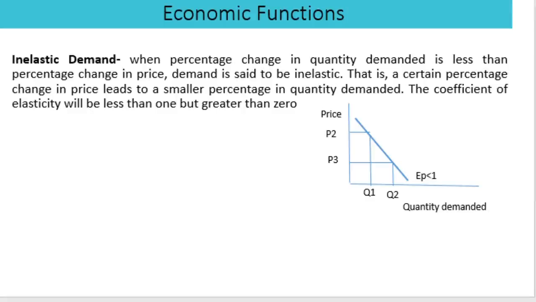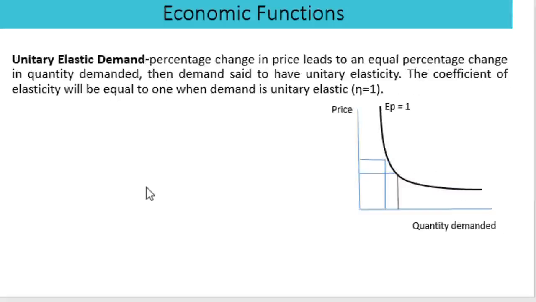And the third type of elasticity is unitary elasticity of demand. That is, the percentage change in price leads to an equal percentage change in quantity demanded. Then the demand is said to be unitary elastic, and the coefficient of elasticity will be equal to 1. And the shape of unitary elasticity is like a rectangular hyperbola. Here, elasticity will be equal to 1 at every point.